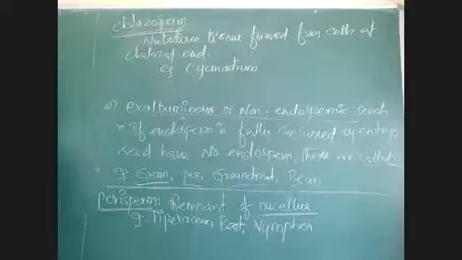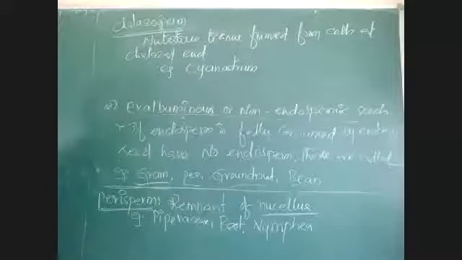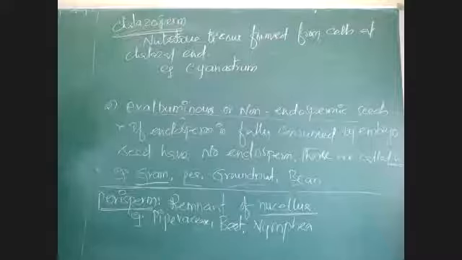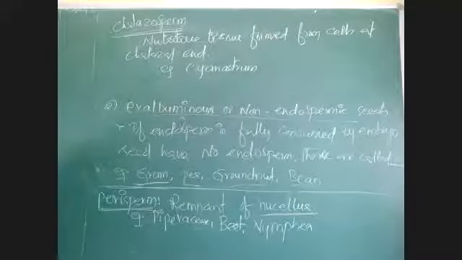In Cyanastrum, we can observe chalazosperm. These are three important types of nutritive tissues. What are the nutritive tissues? Nutritive tissues include chalazosperm, perisperm, and endosperm. Note that down. Then I will start embryo.